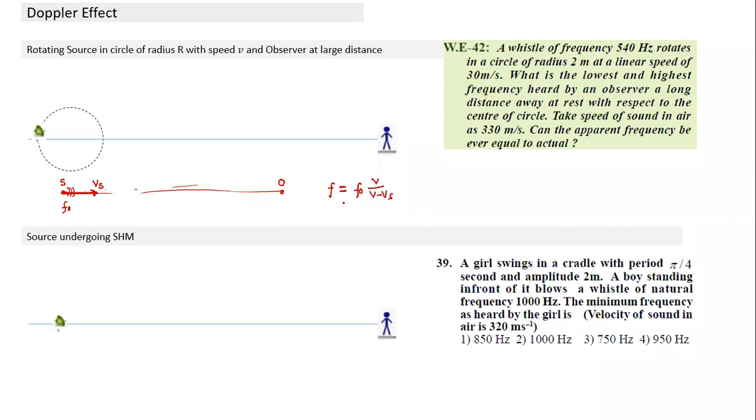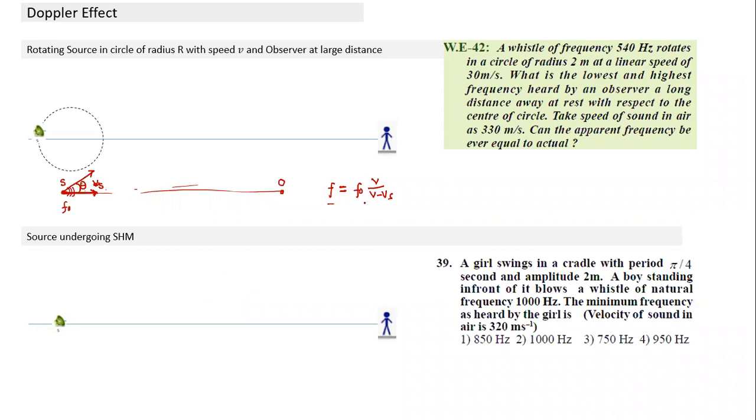Perfect. That's correct. So this is the direct application of the formula. Now, if I slightly change it, Advait, tell me one thing. If the velocity Vs is not along this direction, if it is something like this, Vs making an angle theta, what change do I have to make in this formula? Instead of Vs, we need to put Vs cos theta.